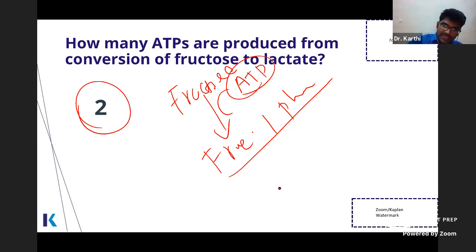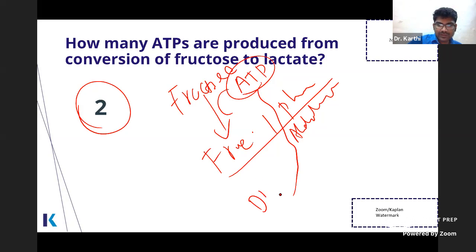Now you break this fructose 1 phosphate by the aldolase catalyzed reaction. You get dihydroxyacetone phosphate. Okay, you have dihydroxyacetone phosphate, which can go into glycolysis. But what you also get is glyceraldehyde, right?